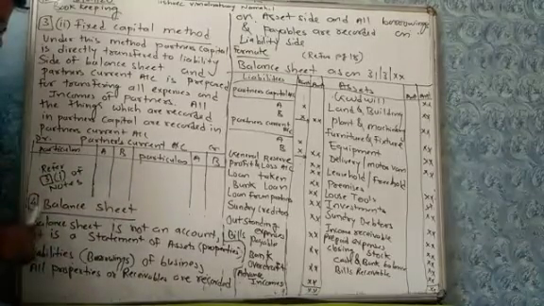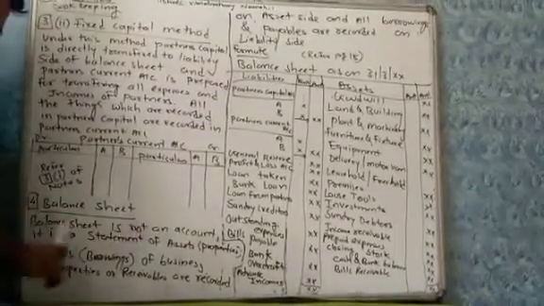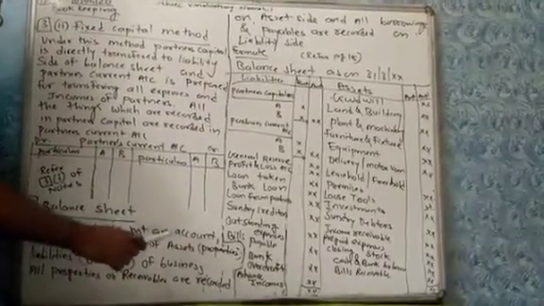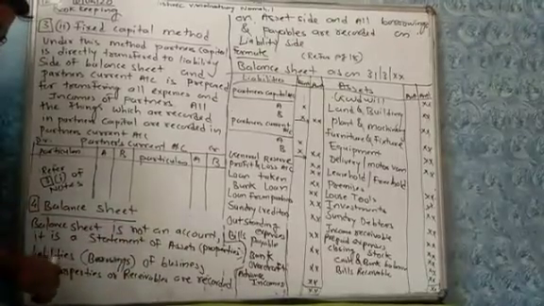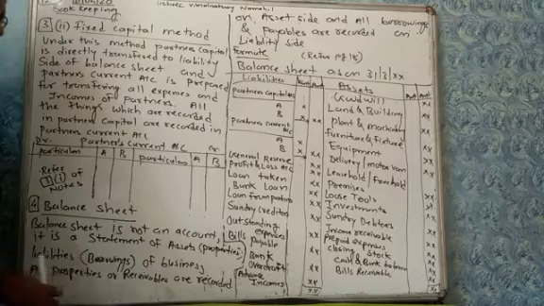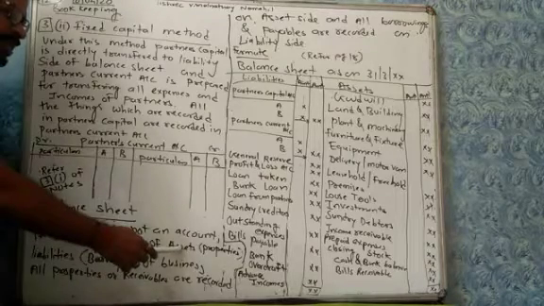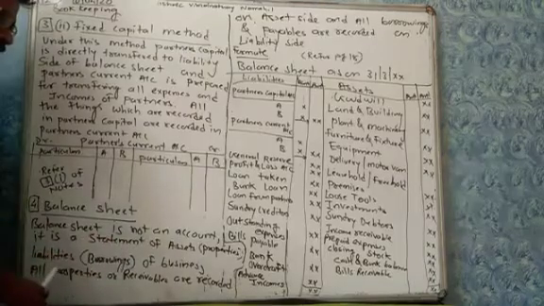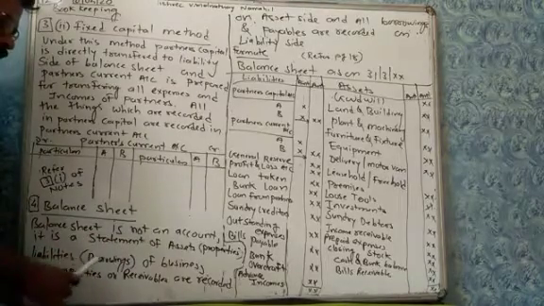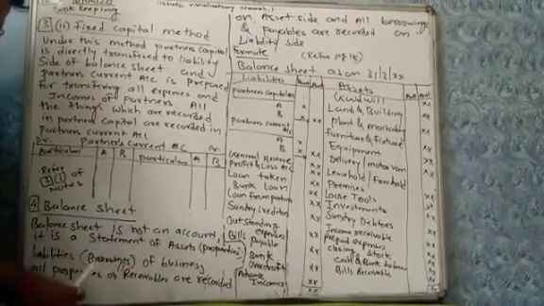Now next is balance sheet. Balance sheet is not an account. It is a statement of asset, that is properties, and liabilities, that is borrowings of business. All properties of business are recorded on asset side of balance sheet, and all the liability, all the borrowings are recorded on liability side of balance sheet.